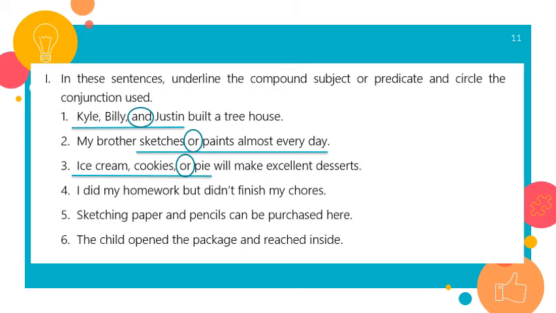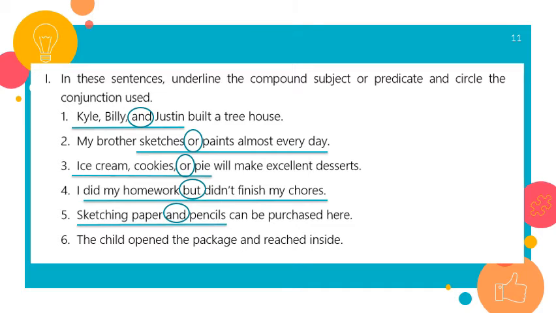Number 4, I did my homework but didn't finish my chores. So this is the first thing I did, but didn't finish my chores. So this is something else. So 1 I did, 1 I didn't. So I have a compound predicate and I have the word but joining them. Number 5, sketching paper and pencils can be purchased here. So here I have a compound subject joined with the word and.